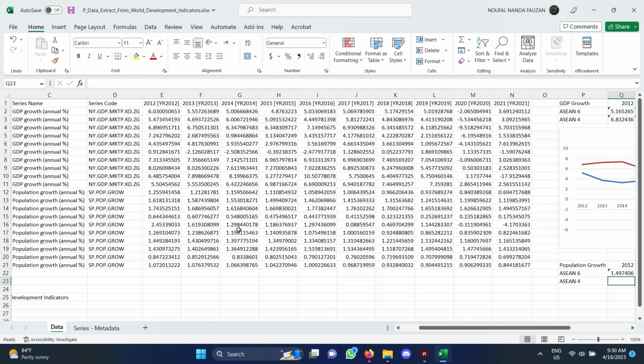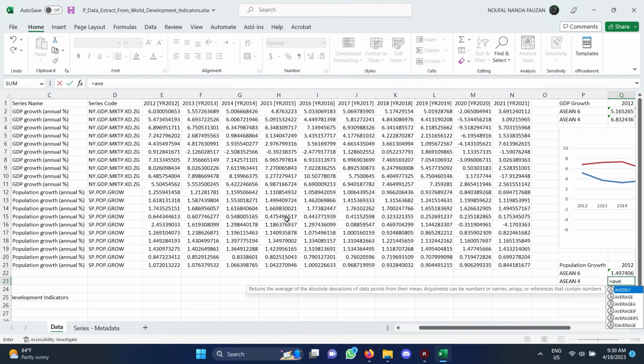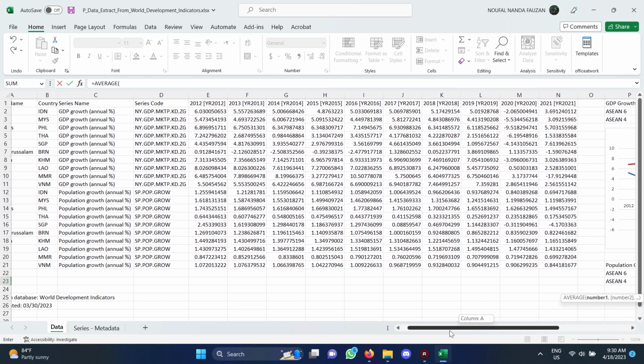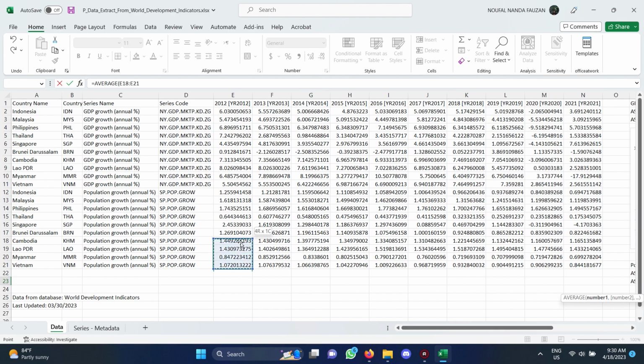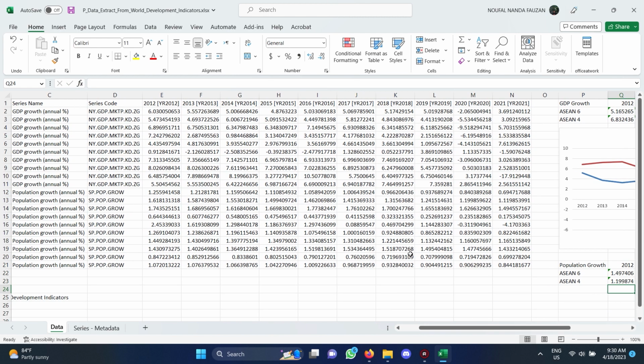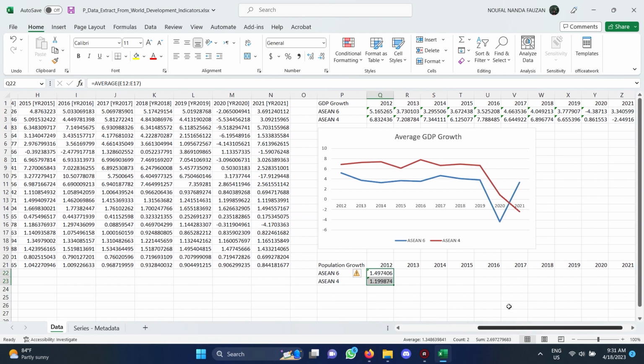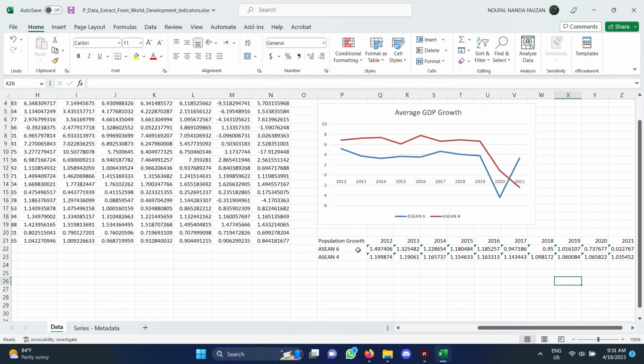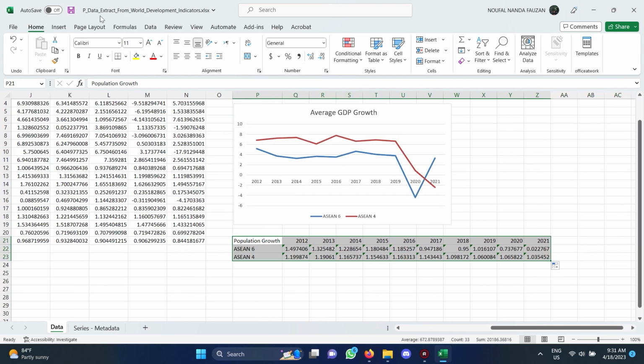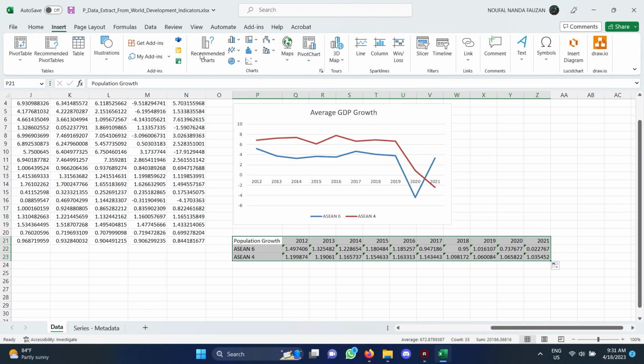And here is the average for ASEAN 6 in 2012, 1.5. And then we also formulate the data for ASEAN 4, which is 1.1, and then we drag it to make it simple, and then we have the data, so then we create the graph.